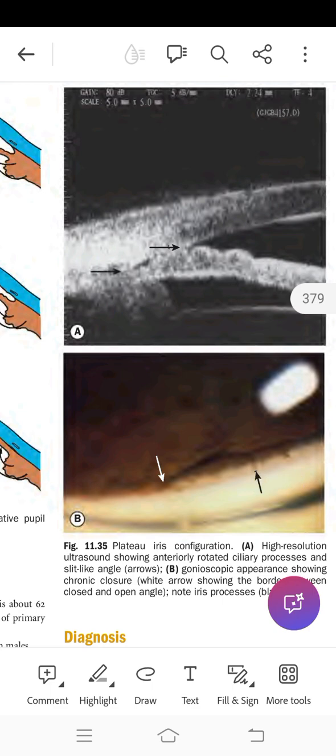Now, what are the risk factors? Average age is about 62 years at presentation of relative pupillary block. Non-pupillary block forms of primary angle closure tend to occur at a younger age. Gender: females are more commonly affected than males. Race: particularly common in Far Eastern and Indian Asians, where non-pupillary block is relatively more significant. Family history: genetic factors are important, with increased prevalence of angle closure in family members.